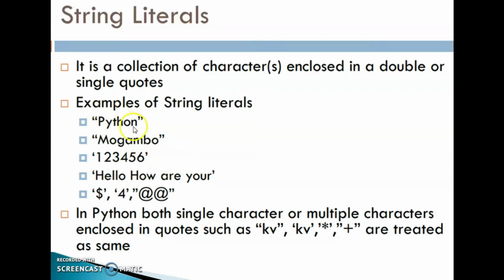Within this double quote we used some characters, that is Python. Another one, then 1, 2, 3, 4, 5, 6. We use these digits, but here we enclose these digits in single quotes, so these numbers are treated as a string. Then hello, how are you? This also. Then some symbols also enclosed in single or double quotes. These all are string literals.